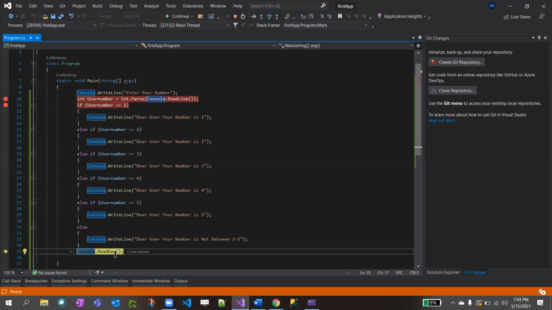If you don't give 1, 2, 3, 4 or 5, for example if you give 6, it will directly go to the else block. Got it, right?